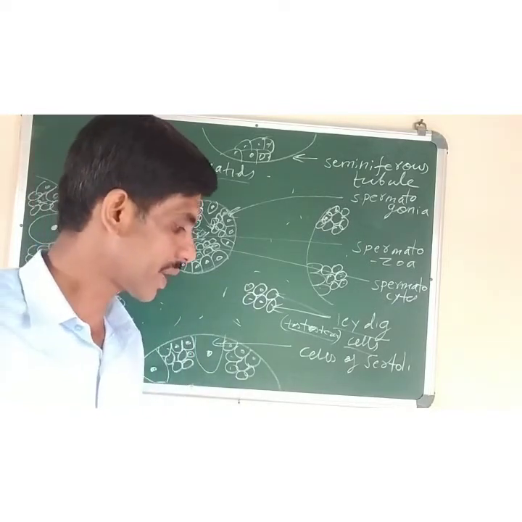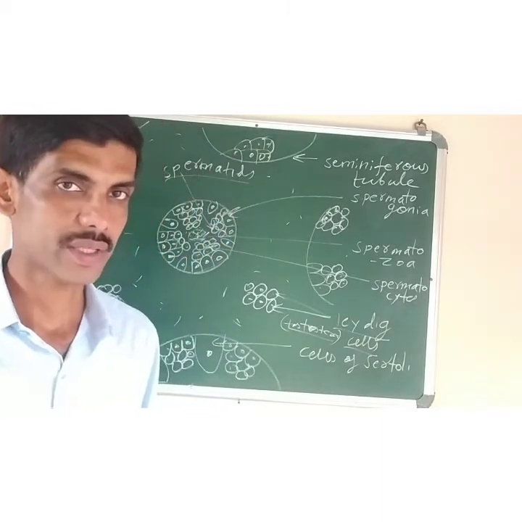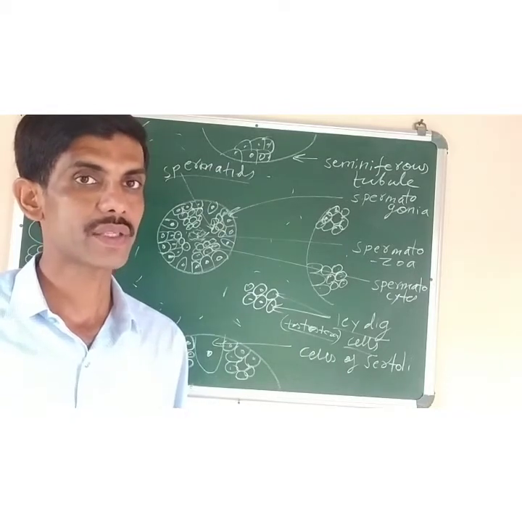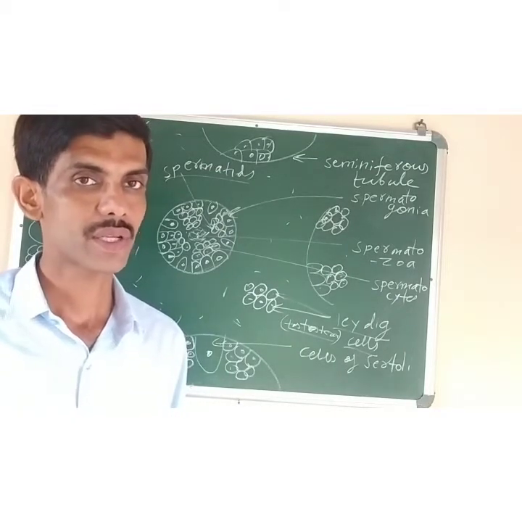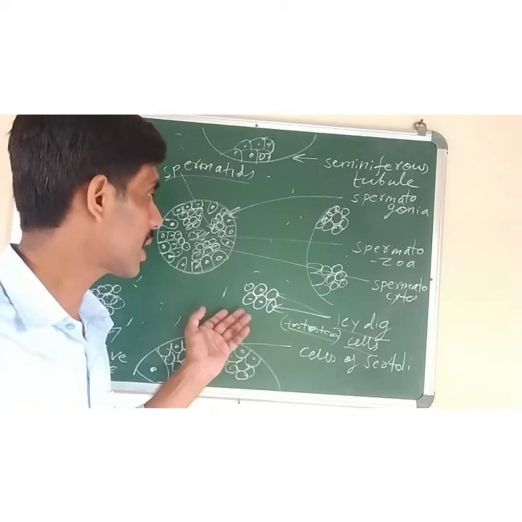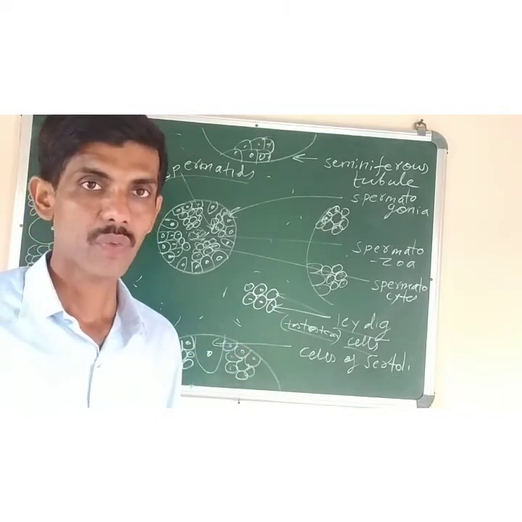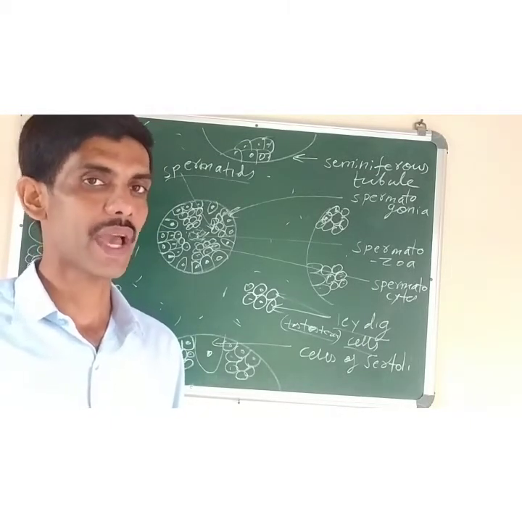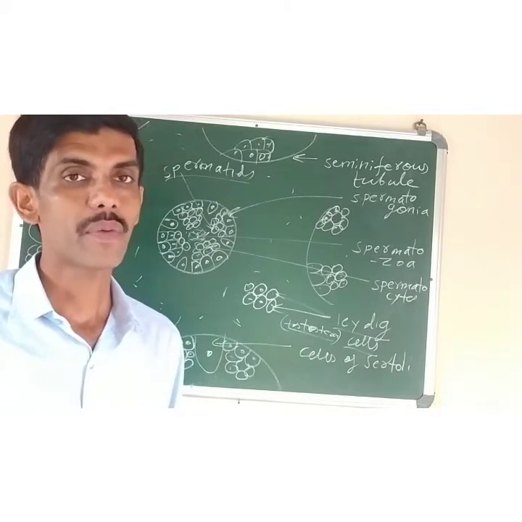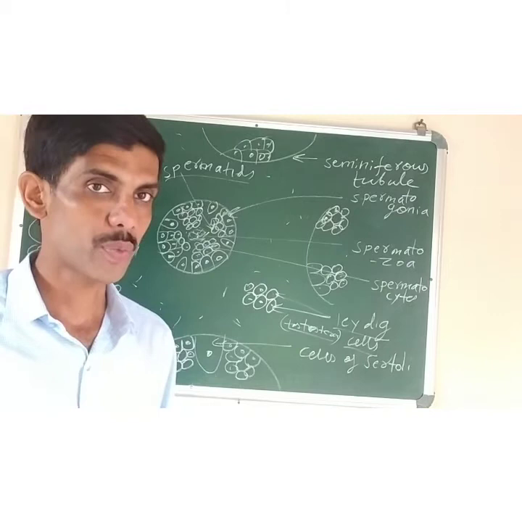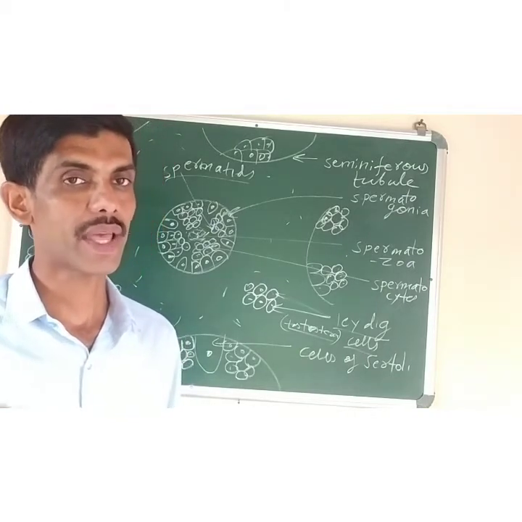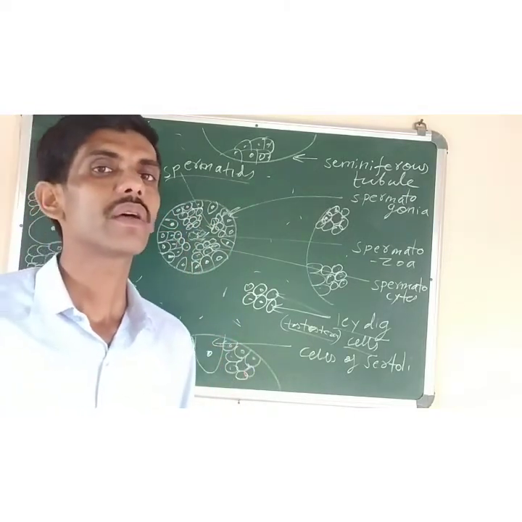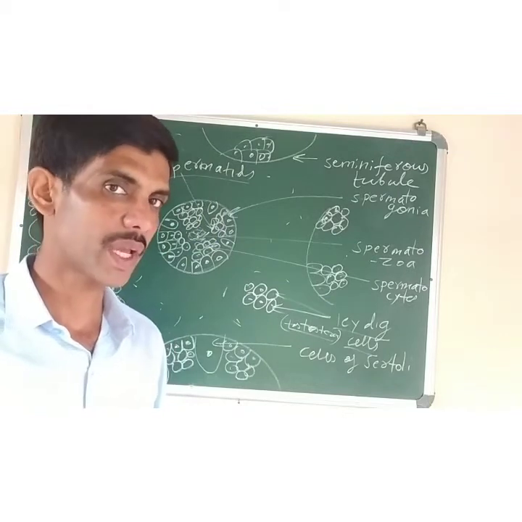Then the second one is accessory or the secondary sex organs. Those organs which will help in the process of fertilization, that is, they will help in the transfer of gametes from one place to the other. Like in male, we have the duct system and the accessory glands which help in the transfer of the male gametes. Similarly, in the females, we have the uterus and the fallopian tube or the oviduct. They are not producing the female gamete, but they help in the transfer of the female gamete, that is the egg cell, so that it can meet with the male gamete, that is the sperm cell, to bring about fertilization.